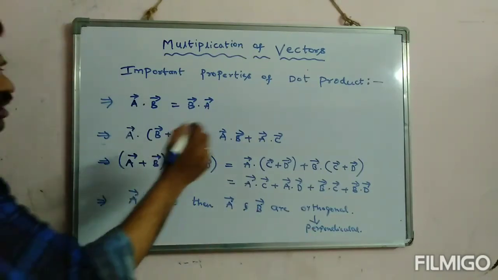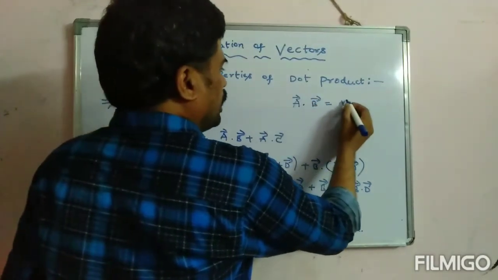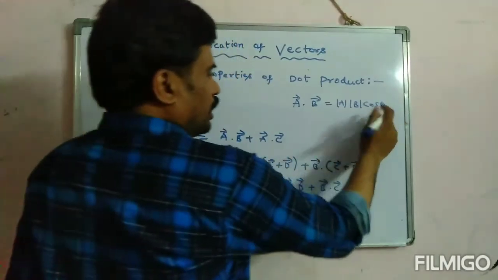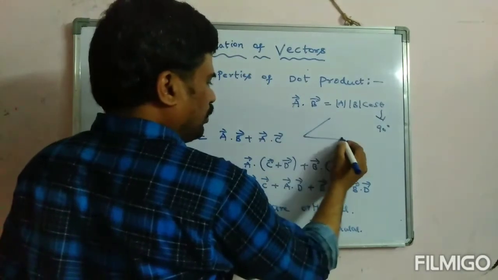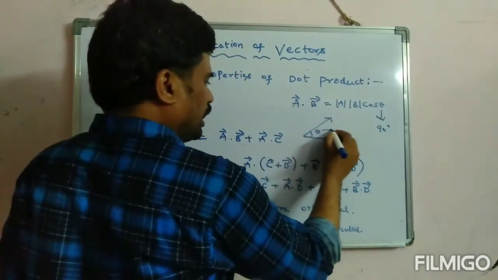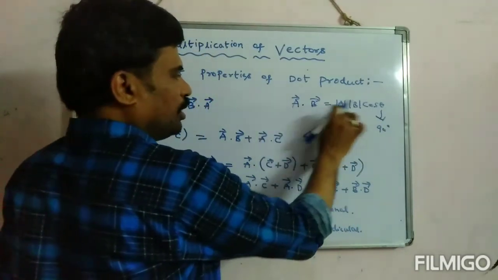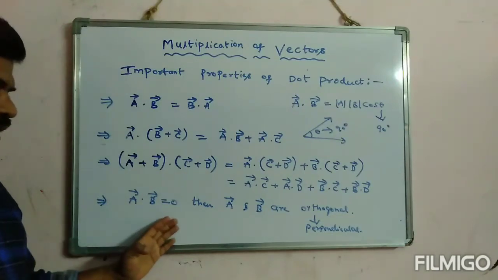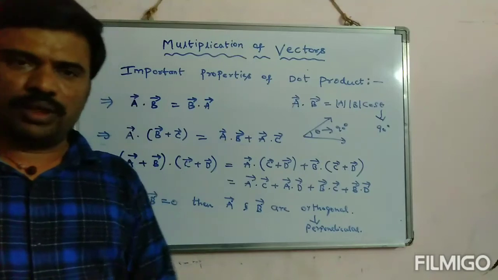You can see in the formula A dot B is nothing but mod A mod B cos theta. Here if theta is 90 degrees between the vectors, cos 90 becomes 0, then A dot B will become 0. Then I can say that if A dot B is 0, then A and B are orthogonal and perpendicular.